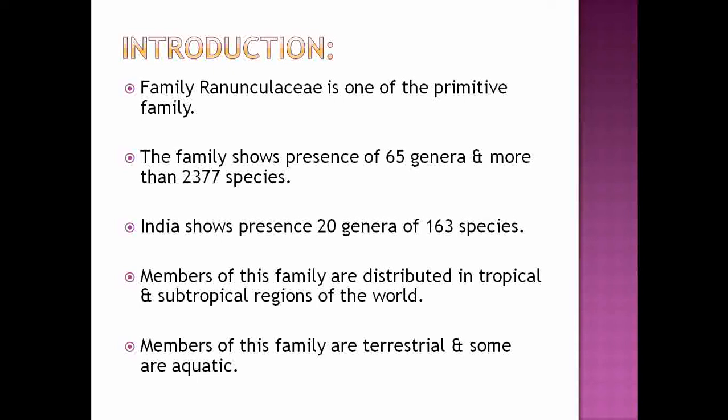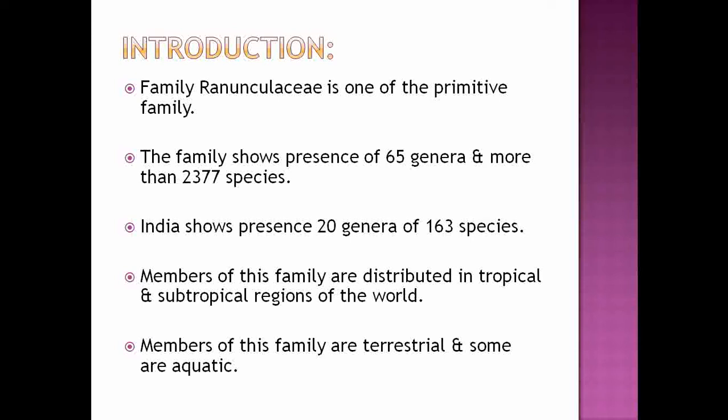If we observe the habitat of the members included under that family, most of the members are tropical or subtropical, growing in the tropical and subtropical regions of the world, while some of the members are terrestrial, and some are aquatic.